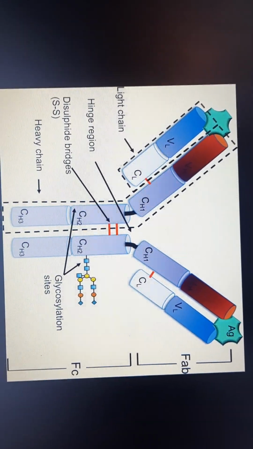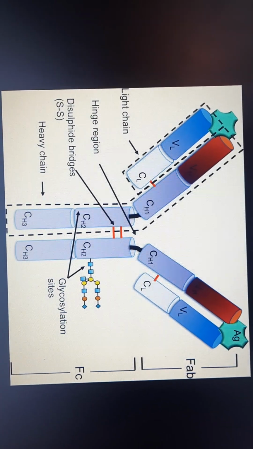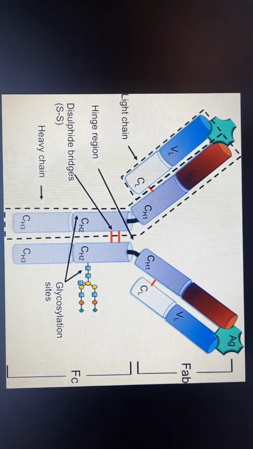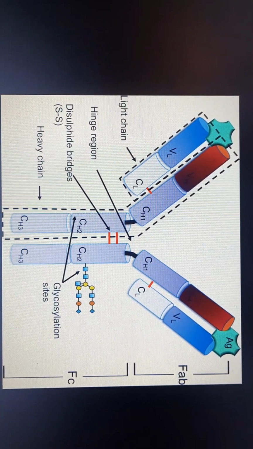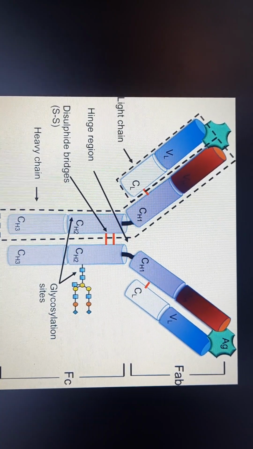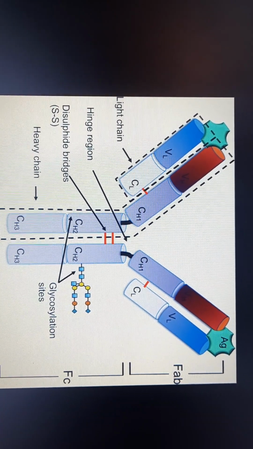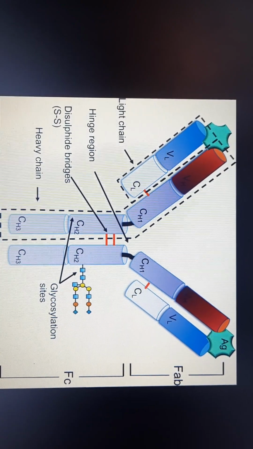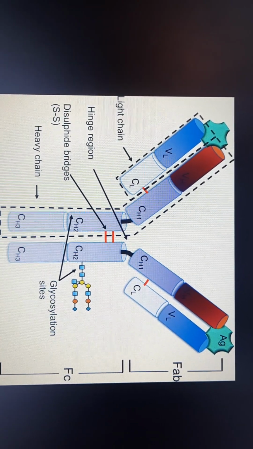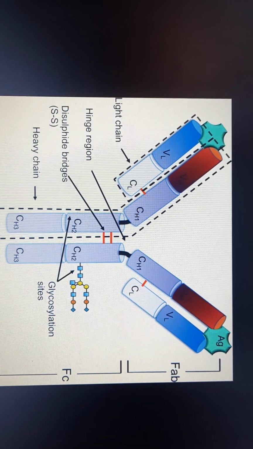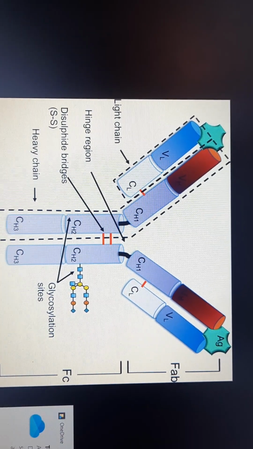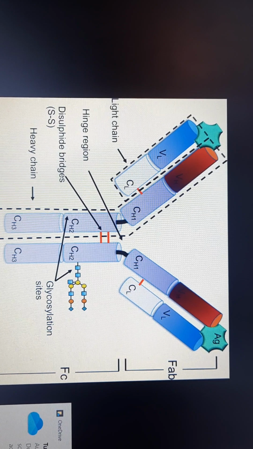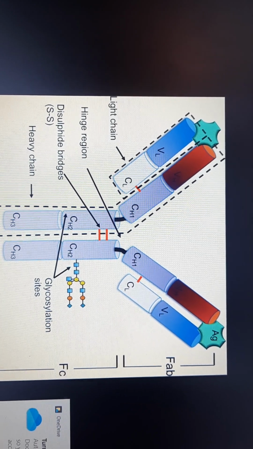It is a glycoprotein, it is an antibody, it is a Y-shaped molecule. It is a 4 polypeptide chain molecule formed of 2 light chains and 2 heavy chains of gamma type. The light chain consists of a single constant domain CL and a single variable domain VL, and the heavy chain consists of 4 domains: a single variable domain VH and 3 constant domains CH1, CH2, and CH3.